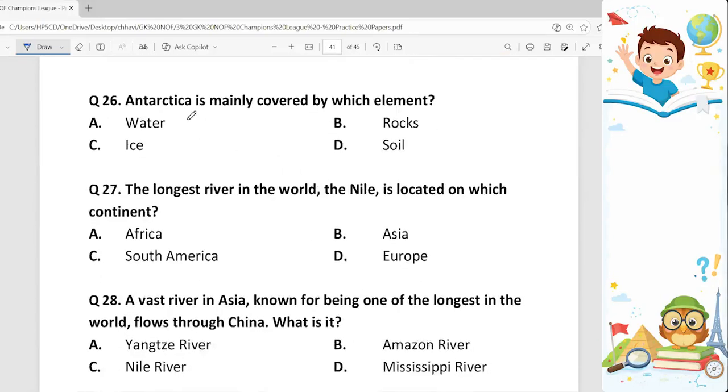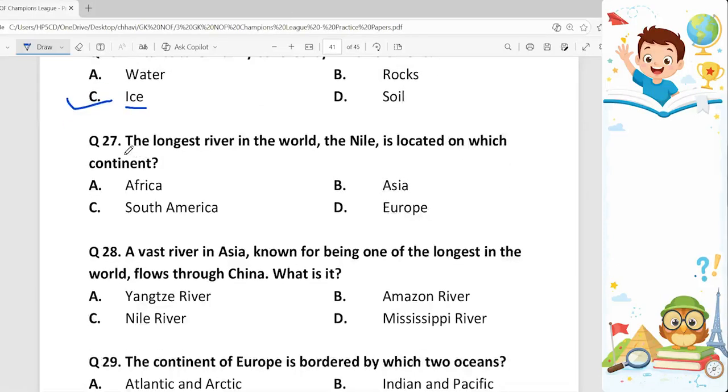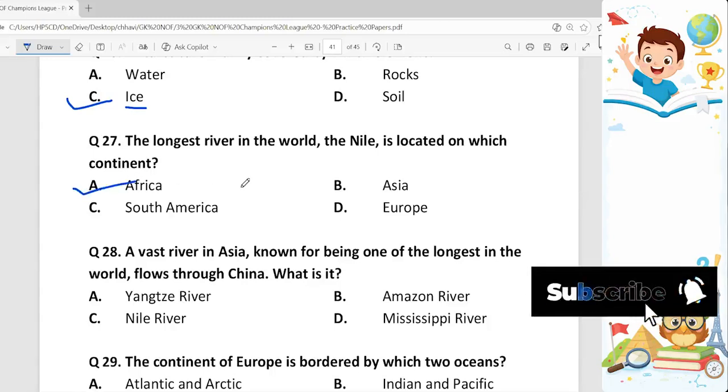26th question. Antarctica is mainly covered by which element? Options are water, rocks, ice, and soil. So, Antarctica is mainly covered with ice. Option C. It has the permanent ice sheet covering over 98% of the land mass of Antarctica. Question 27. The longest river in the world, the Nile, is located on which continent? So, it is located on Africa, option A. And Nile is the longest river in the world.